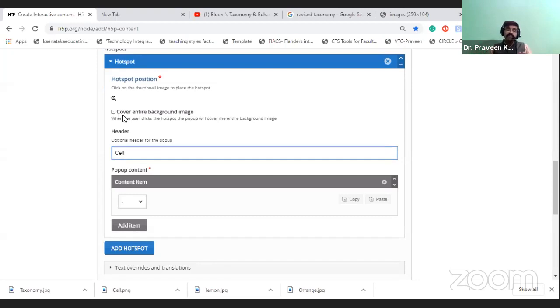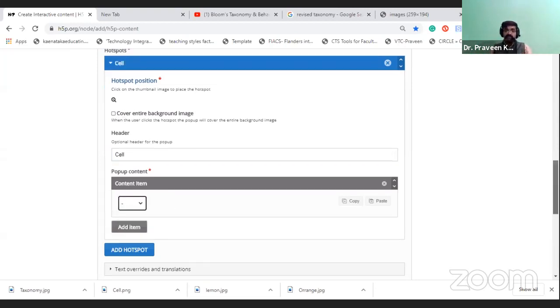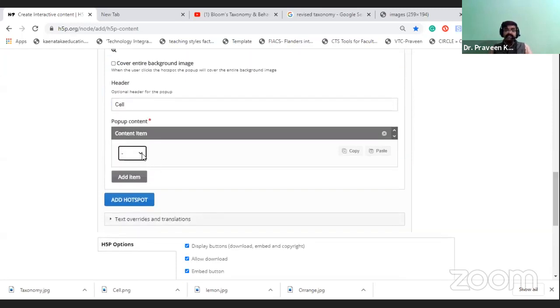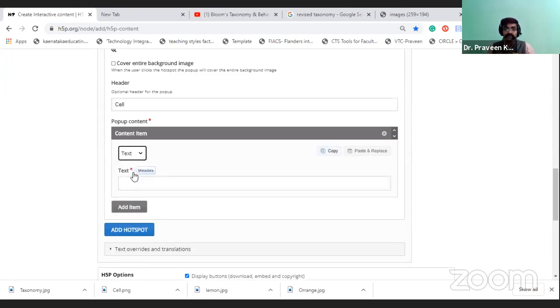So if you want to provide, you can add the image. Otherwise you can go with what type of information you are going to see. Here you will select that there will be three types of information you can provide. Either you can provide the text information, or you can provide the video information, or you can provide the image information. So I will select the first, text information.